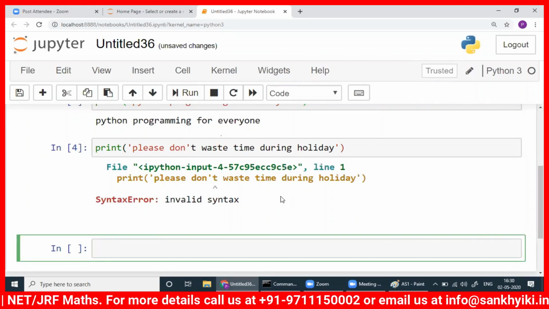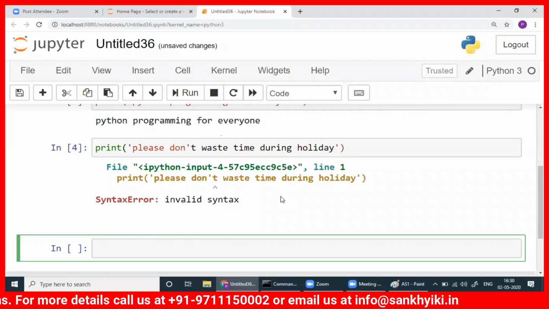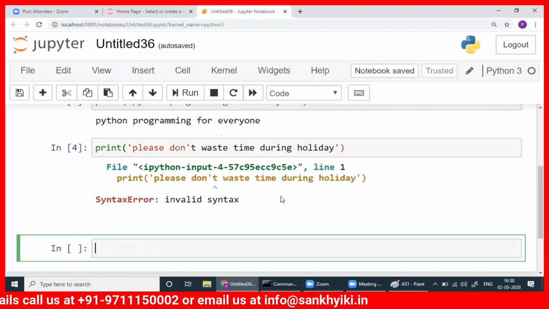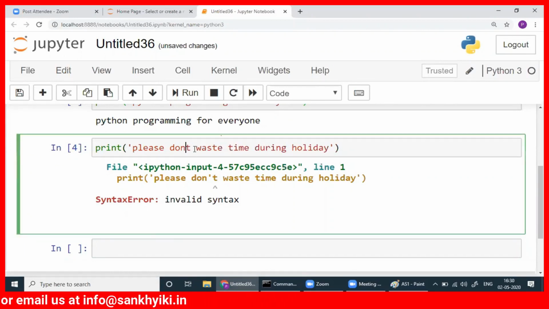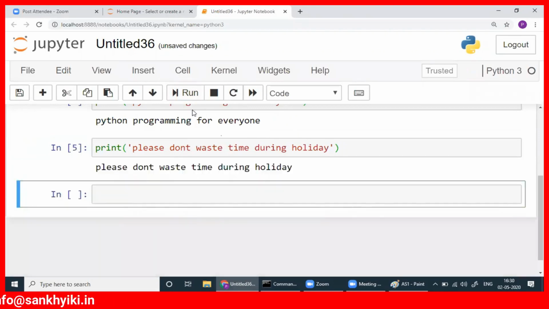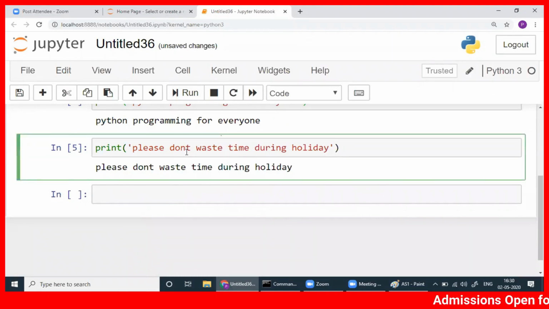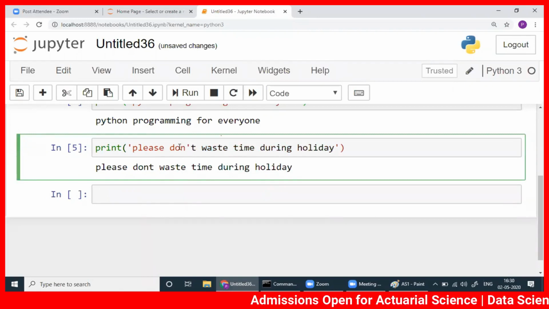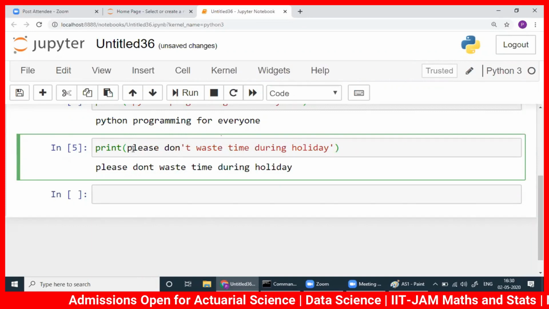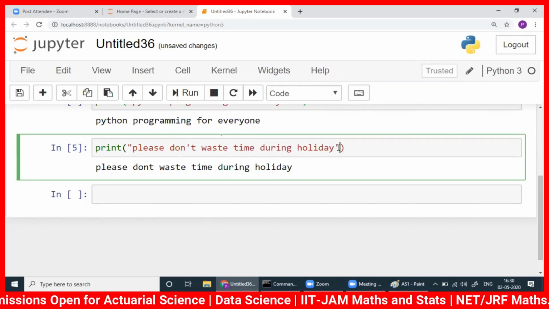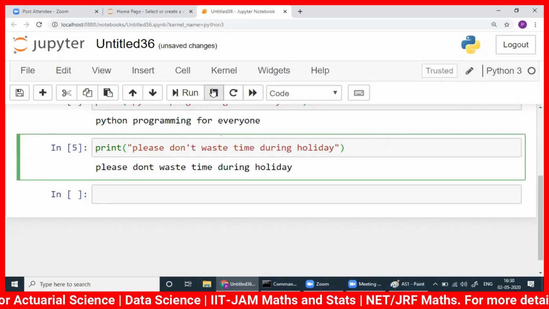Because quote is being used between your sentence. Yeah, that's correct. So here I have a quote. Here I have a quote. So it's better if you don't write this, then you will be able to run it. It will not create a problem because within quotes you have to keep everything. However, if you would like to write a quote anywhere because this looks nice and this is right, in that case double quote will come to your rescue, and then you will be able to run the program.